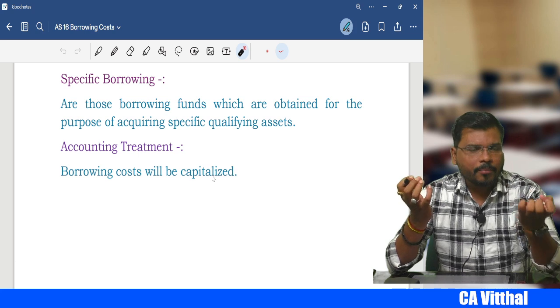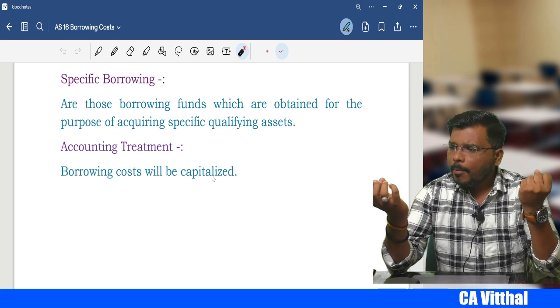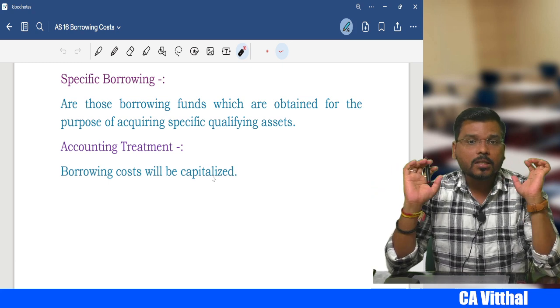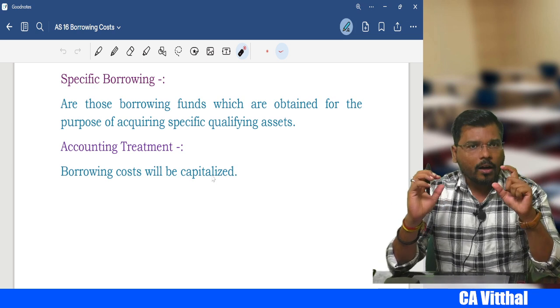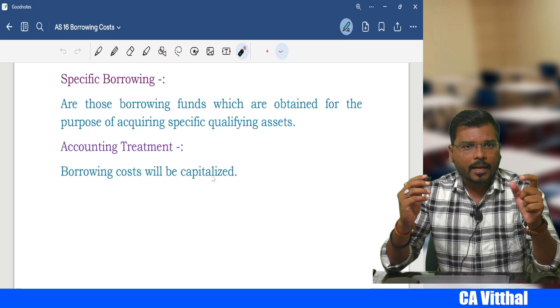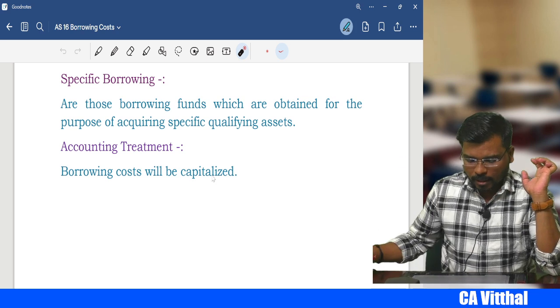You borrow the money and you use that borrowing to acquire the fixed asset. That type of borrowing is called specific borrowing. The borrowing cost you incurred on the specific borrowing has to be capitalized, means that interest has to be added to the cost of the asset, my dear student.